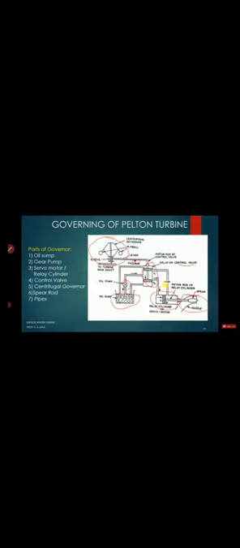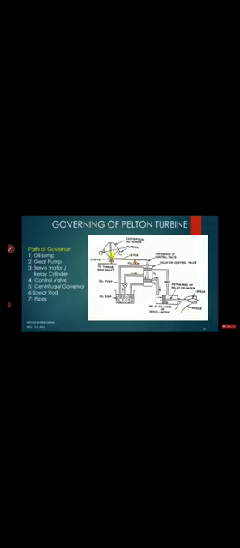So likewise, many components are present over here, and the aim of this total assembly is to maintain the speed of the turbine constant. Here we have to understand in detail how this control valve is connected to the governor. The control valve is connected to the governor by using this lever, and the lever is supported by the fulcrum, as I told you.